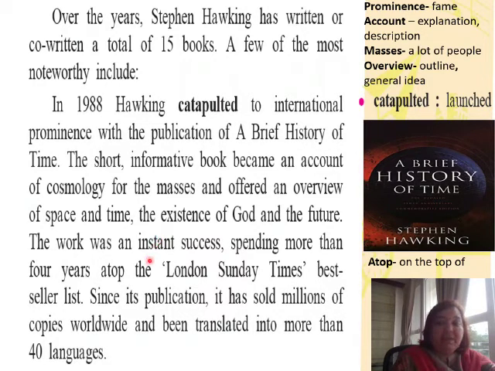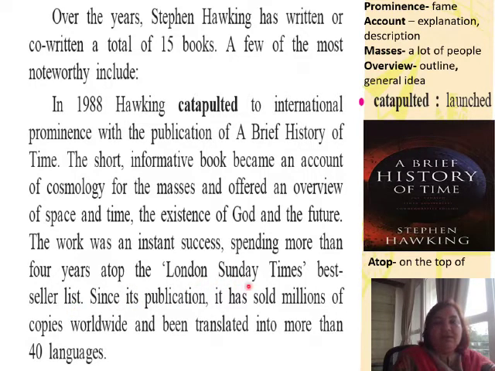The work was an instant success. Here work is the book, A Brief History of Time. It became a great success, and the success was achieved very instantly, very quickly, spending more than 4 years atop the London Sunday Times bestseller list.